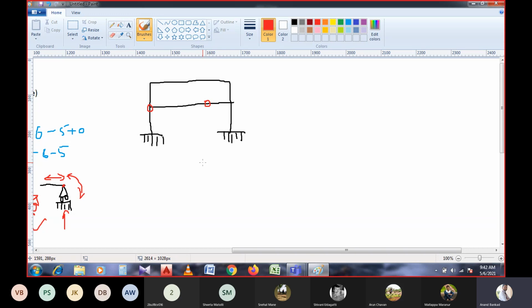So now calculate the value of statical indeterminacy, right? So let me know what degree of indeterminacy the given frame has. That means we have to calculate the value of Ds, statical indeterminacy, not kinematical.